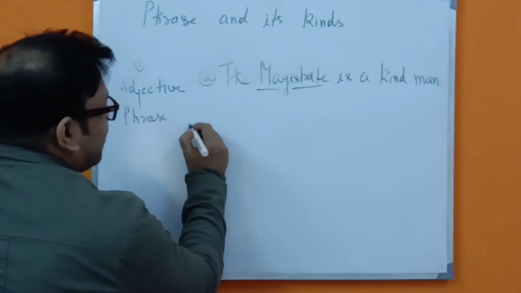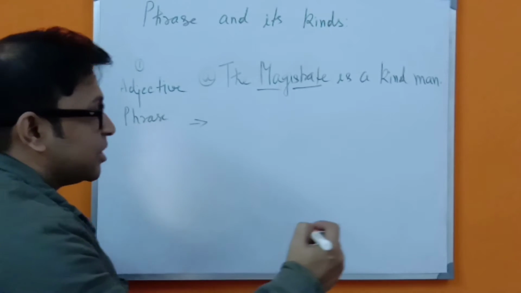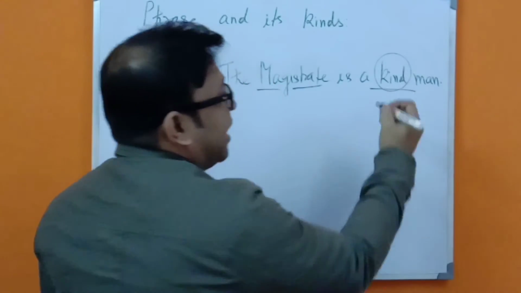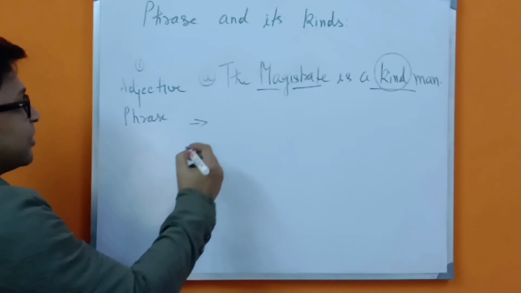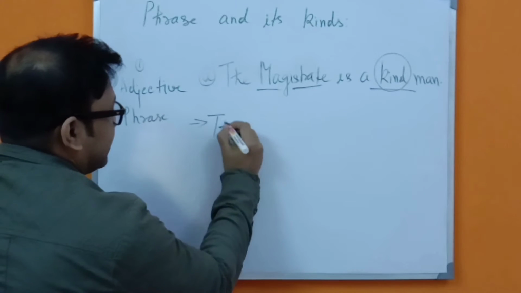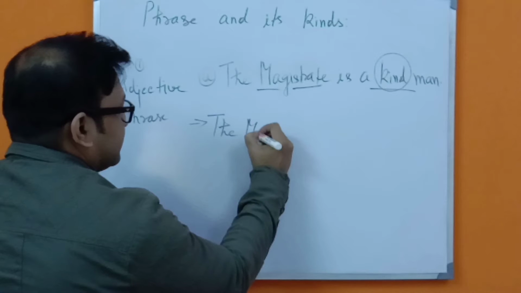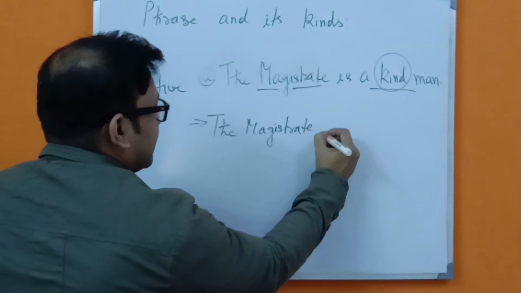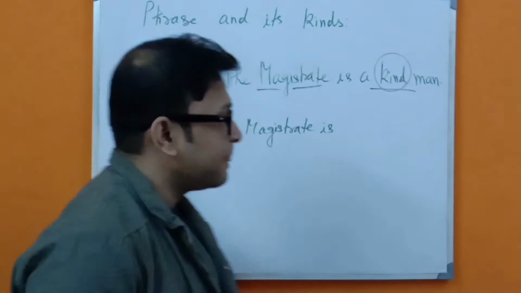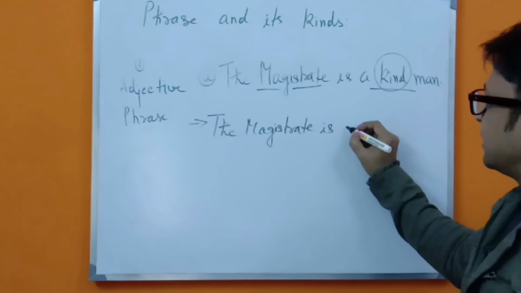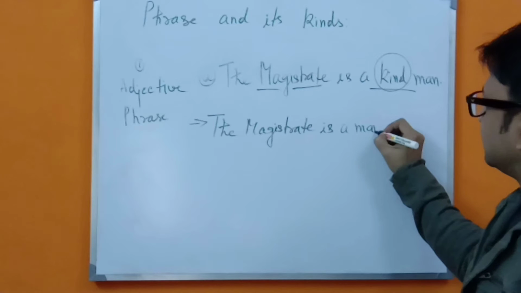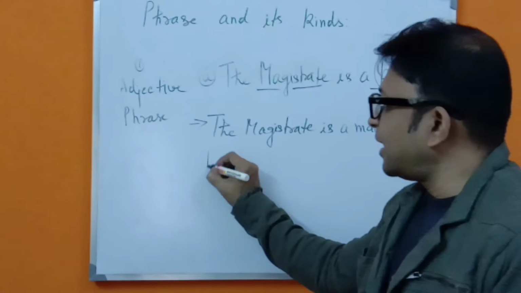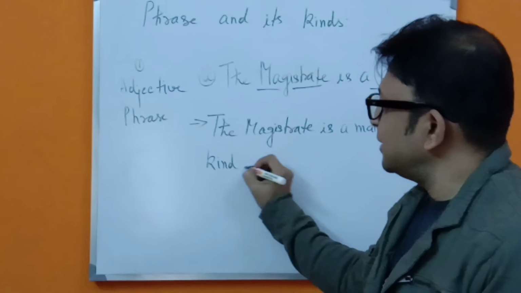Now how am I going to change this sentence? Because the question will say to change the adjective into an adjective phrase. So now what you are going to write is: the magistrate is a man with a kind nature.